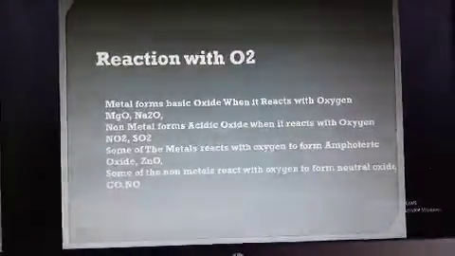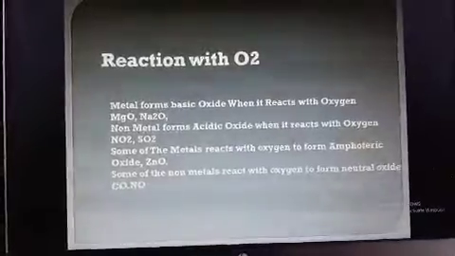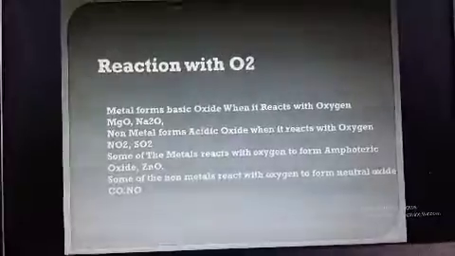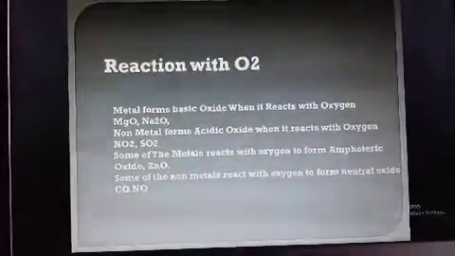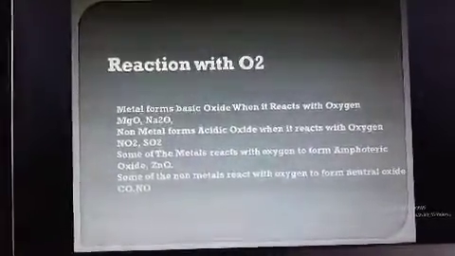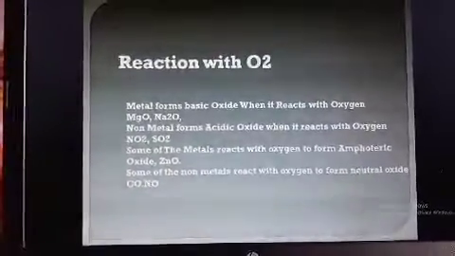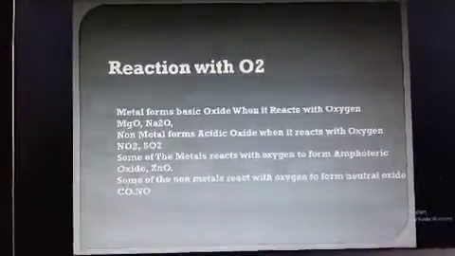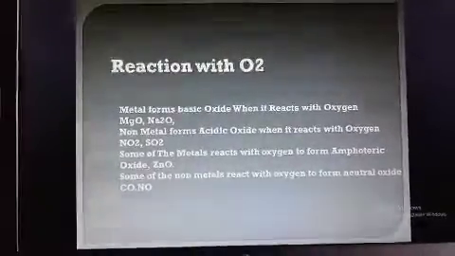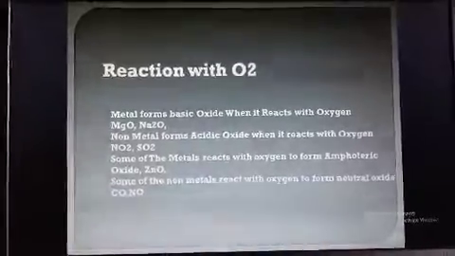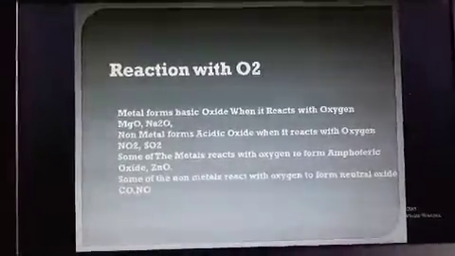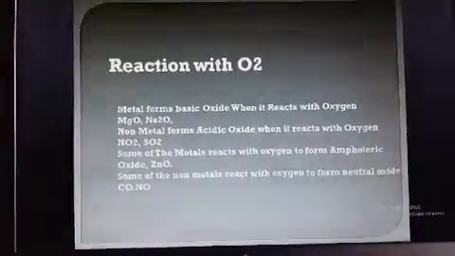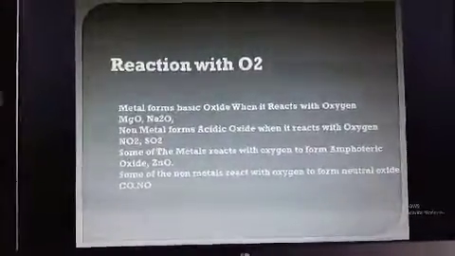Here one thing I am explaining is why magnesium oxide and sodium monoxide are called basic oxides. You have read that if magnesium oxide dissolves in water, it will form magnesium hydroxide, which is basic in nature, so magnesium oxide is a basic oxide. Did you understand this one? I think you have understood that magnesium oxide forms an alkaline solution, and this is known as a basic oxide. Sodium monoxide also, if it forms an alkaline solution, will be known as a basic oxide.